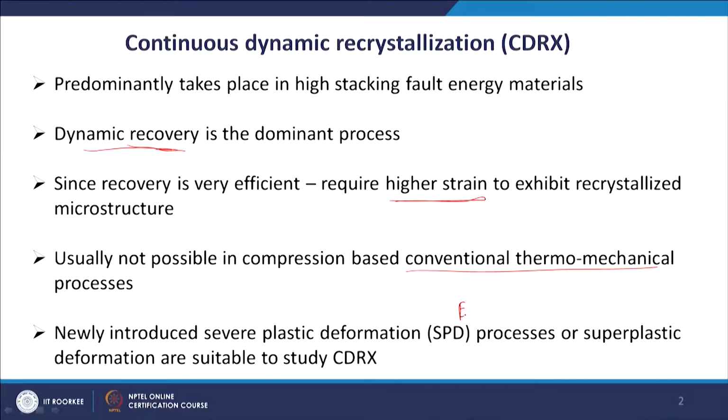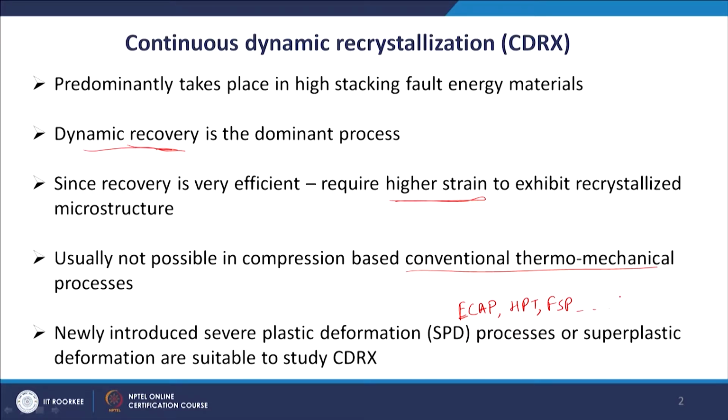But when severe plastic deformation processes came into vogue, for example, you might have heard about equal channel angular pressing (ECAP), high pressure torsion (HPT), or friction stir processing (FSP). There are a large number of processes in this category.